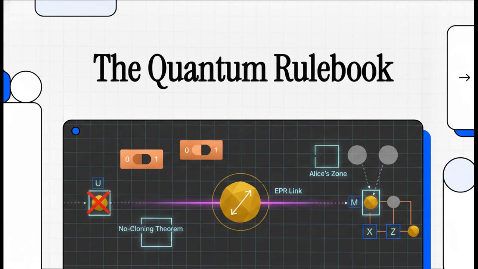Look, if you're a focused learner, prepping for a major quantum information theory exam, or honestly just someone fascinated by the hidden rules of reality, you are in exactly the right place. Today, we're relying strictly on clean, abstract dimensional schematics. No generic sci-fi glowing orbs, no Hollywood magic, just the pure, elegant logic and structure of the quantum universe. So, let's jump right in.